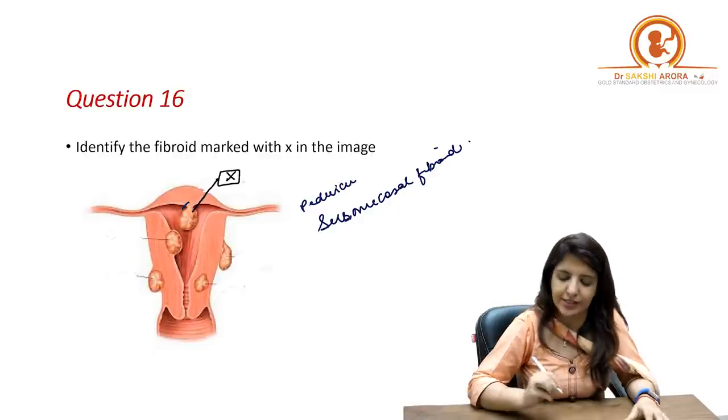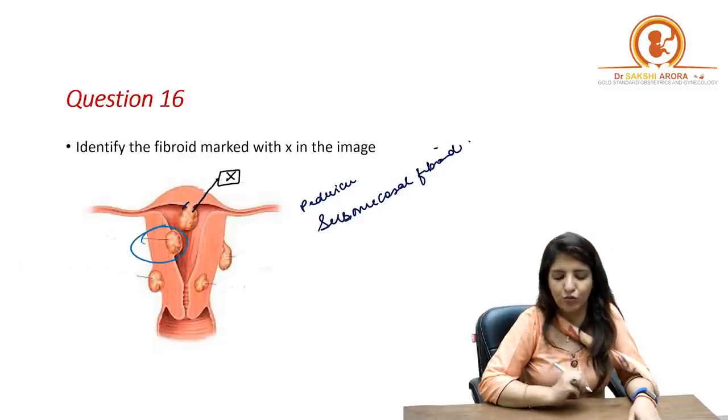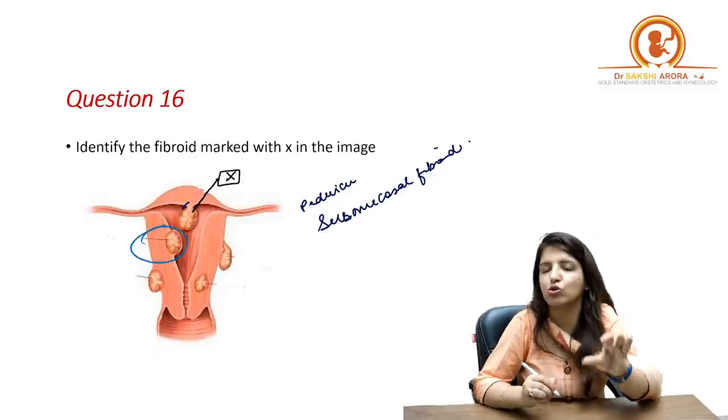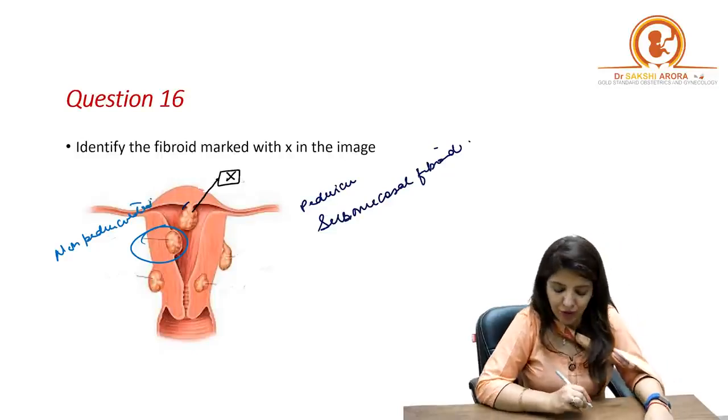A pedunculated submucosal fibroid. On the other hand, if I ask you what kind of fibroid is this? This fibroid is also going inside the uterine cavity, but it is a non-pedunculated submucosal fibroid. Right?